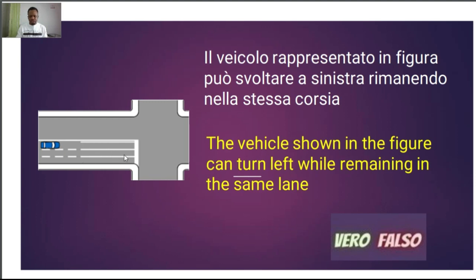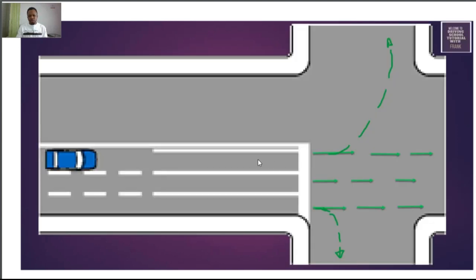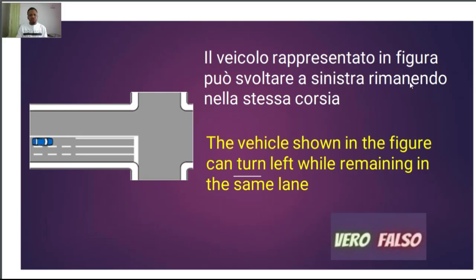In that case, the way you can pass through this kind of junction is: if you are in this first lane, you can go straight and also left. If you are in this second one, the middle lane, the only direction you can go is straight. Then in this other lane, the only directions you can go are straight and also right, you understand. Now the question says il veicolo rappresentato in figura può svoltare a sinistra rimanendo nella stessa corsia. That is to say, if this vehicle turns right, remaining in the same lane, the answer is vero, because when the lane is like this, it permits you to turn right and left.